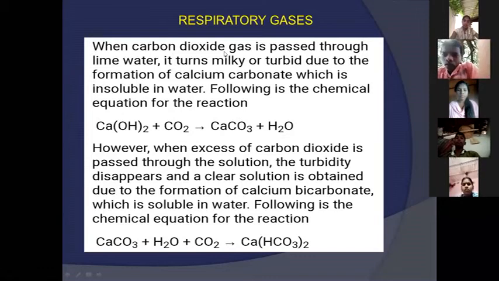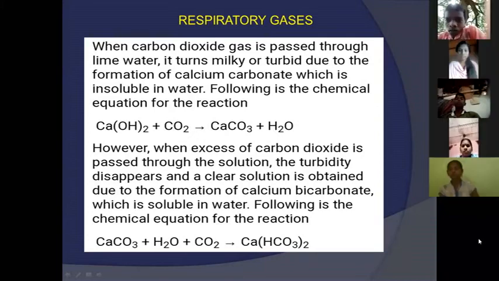You take the lime water and exhale carbon dioxide into it. Both react and give calcium carbonate. Calcium carbonate indicates the color milky white. The milky white solution that forms is calcium carbonate. Okay, can you understand that carbon dioxide is exhaled during the process of respiration? Okay, ma'am? Yes, ma'am.